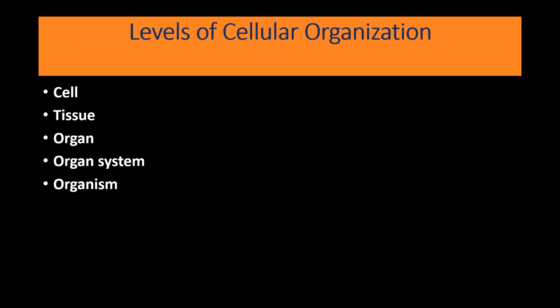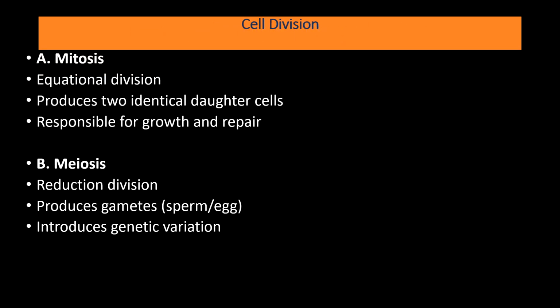So lastly, what are the levels of cellular organization? From cell to organism, there are various steps actually. The cells are brought together and they form tissue. The tissues are followed by formation of specific specialized organs which carry out specialized functions, like the liver tissue and the kidney tissue which carry out specific functions of the designated organs, and the organs together form the organ system, and all of these together form the entire organism. These are the levels of cellular organization.